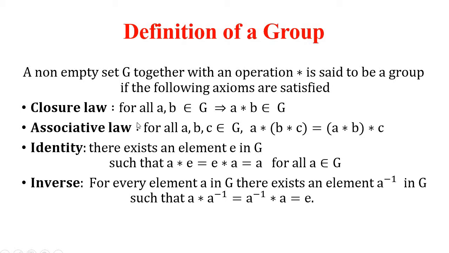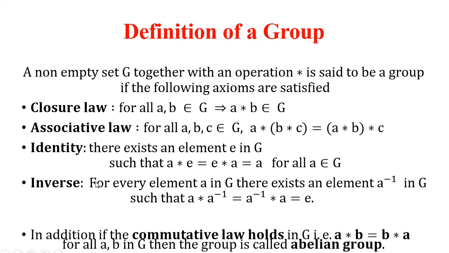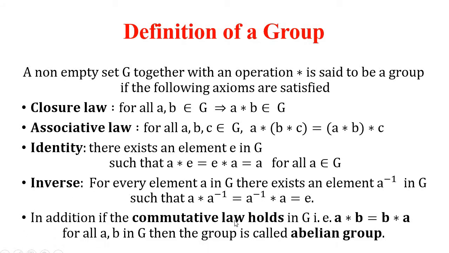See, if these four properties are satisfied by any set G with respect to the binary operation star, it is called a group. And along with these four properties, if it satisfies the commutative property, that is a star b is equal to b star a, then that group is called an abelian group. For example, with respect to addition, a plus b is equal to b plus a.